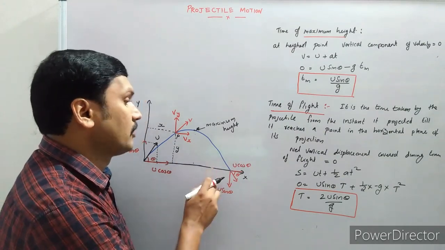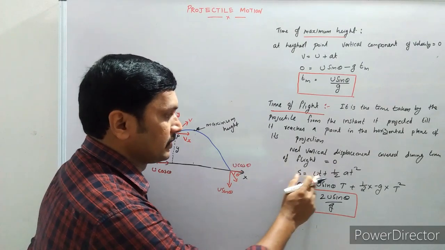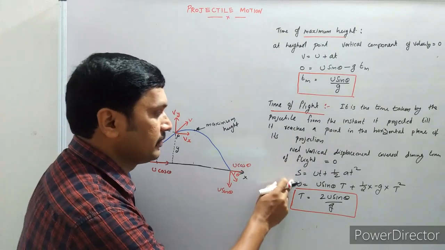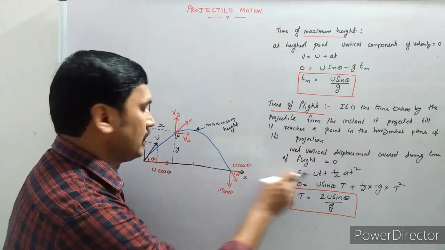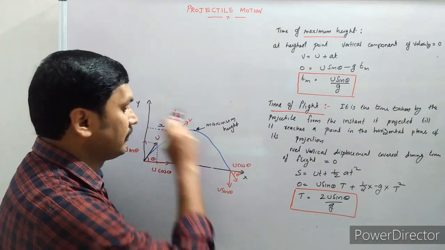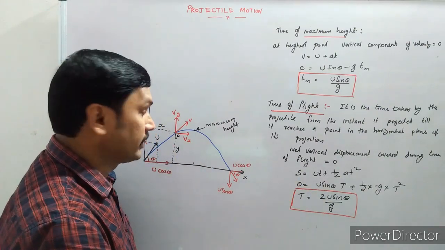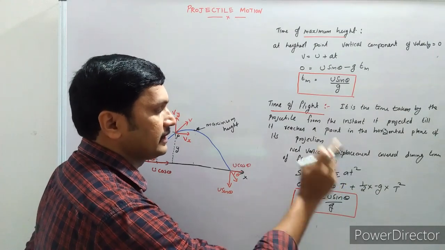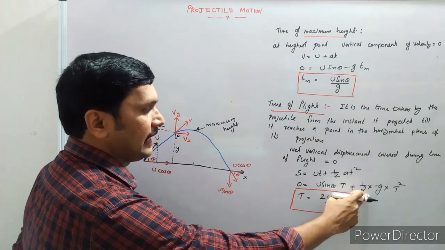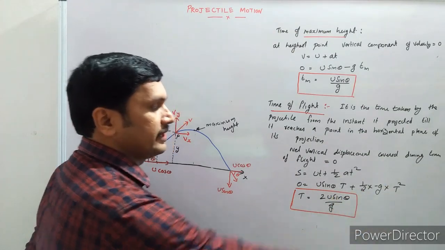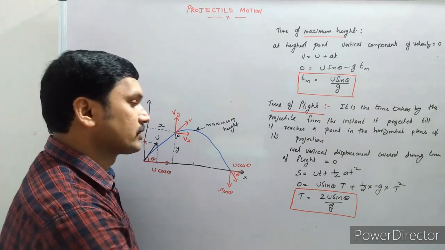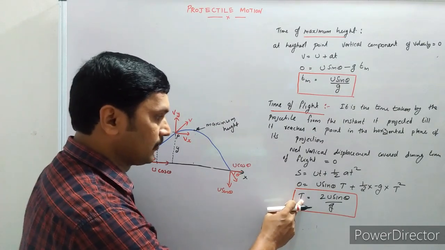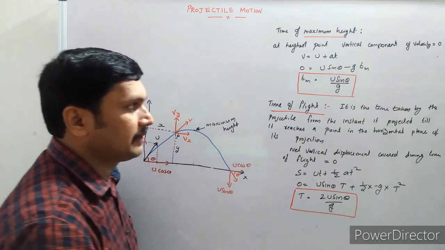So now use the equation of motion, s is equal to ut plus half at square. s is equal to 0 because there is no net displacement, and the initial vertical velocity u is u sin theta. Taking the time of flight as capital T: 0 = u sin theta into T, plus half into acceleration, which is minus g, into T square. So the equation for the time of flight is T is equal to 2u sin theta by g.